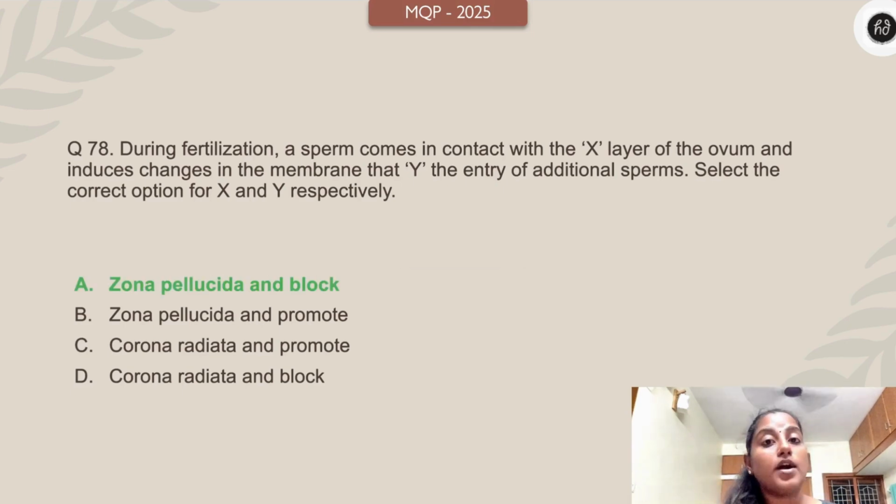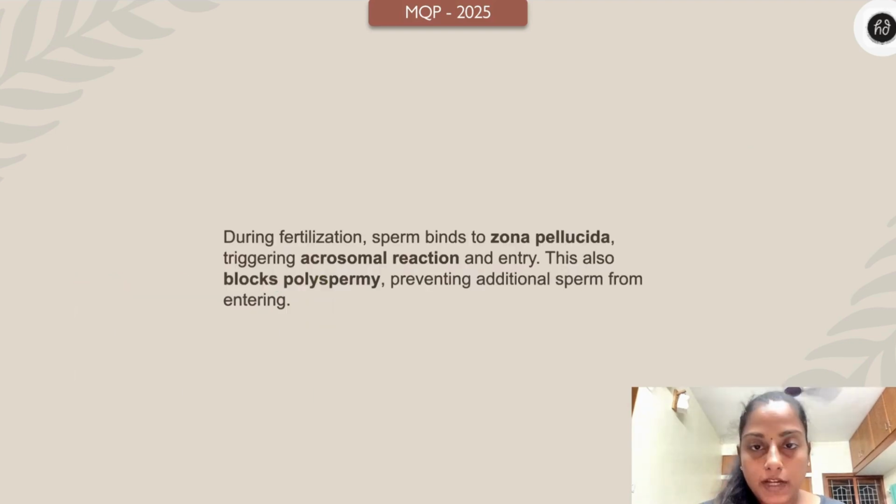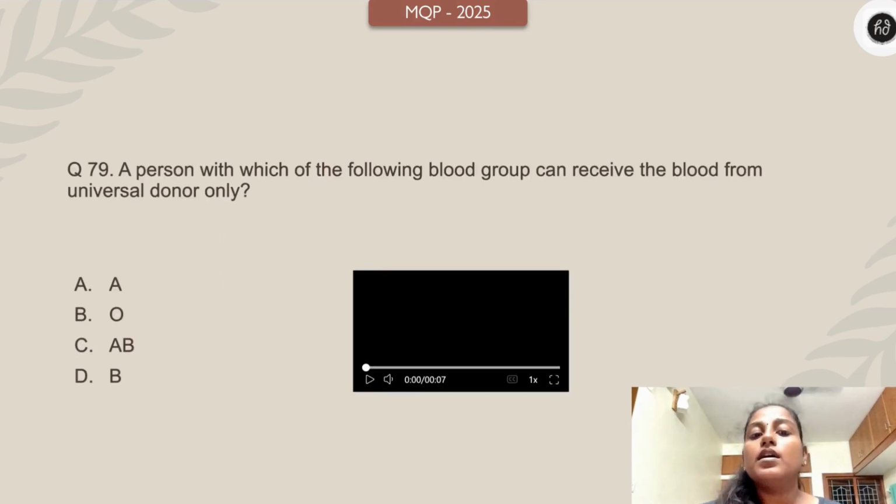Yes, it's definitely zona pellucida. It hardens and it prevents entry. Once fertilization happens, once one sperm is selected and it fuses in, it hardens and will not allow other sperms to enter inside. So it is blocking polyspermy, right? It binds to zona pellucida, triggering the acrosomal reaction and entry. This blocks polyspermy.